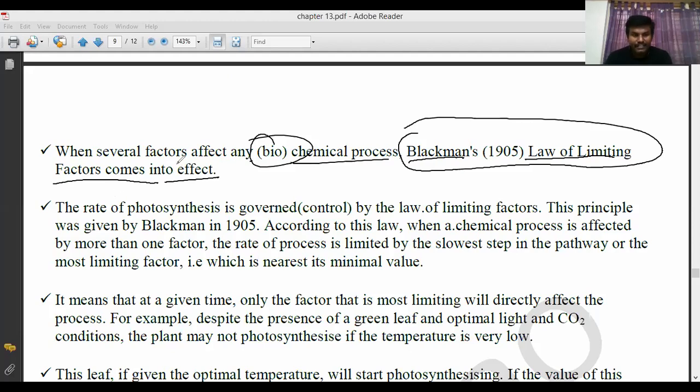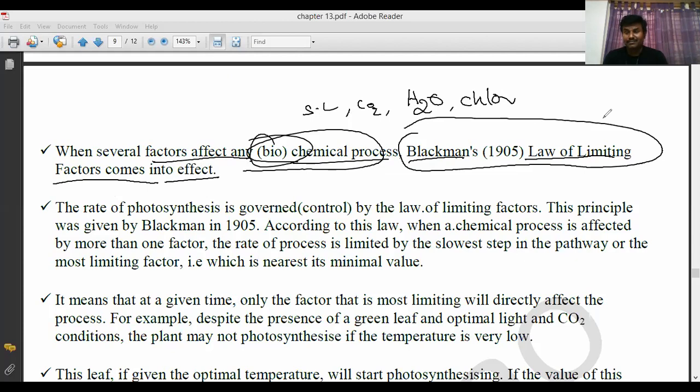He said that when several factors affect any biochemical process, maybe sunlight, carbon dioxide, water or chlorophyll, any factor can affect it. Biochemical process means the light reaction and dark reaction. That was identified by Blackman, so it is called the law of limiting factors.